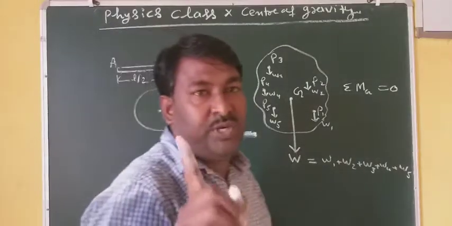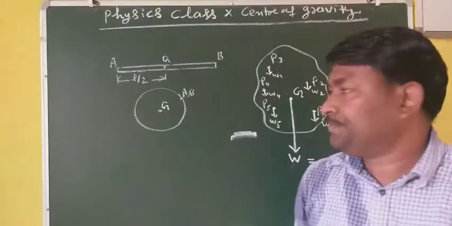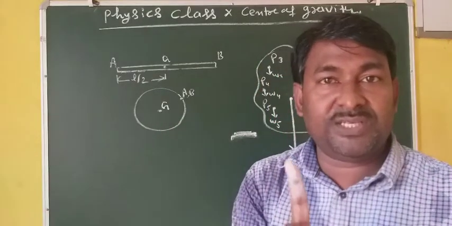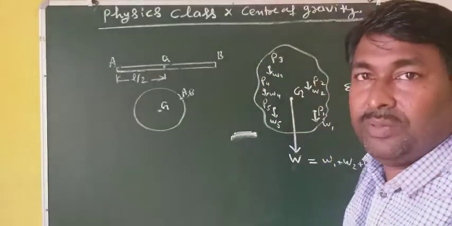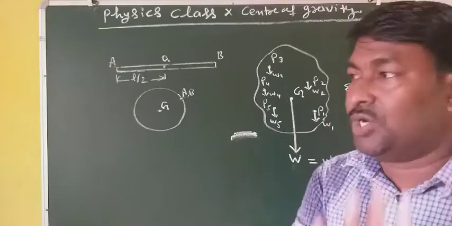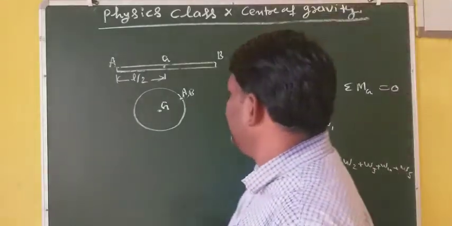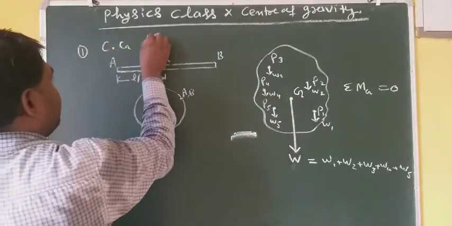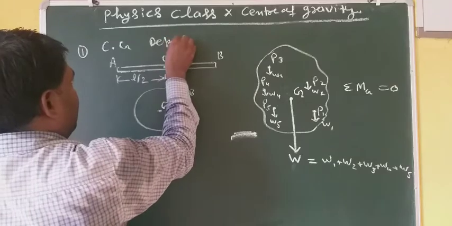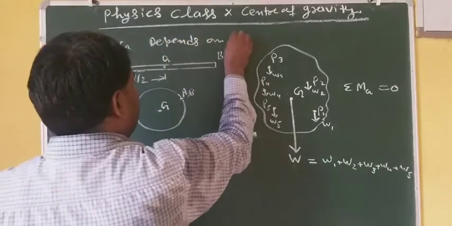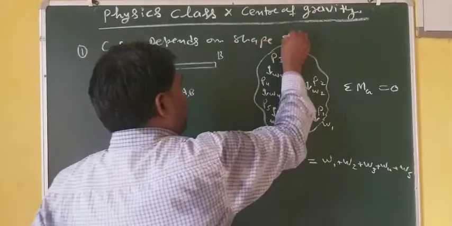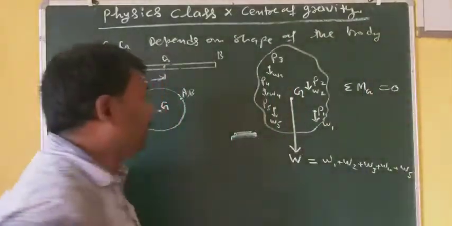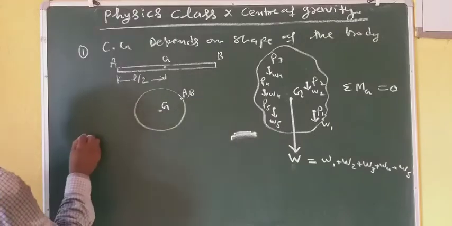So the first point you need to know is that the center of gravity of a body depends on its shape, means it depends on the shape of the body. Second point.